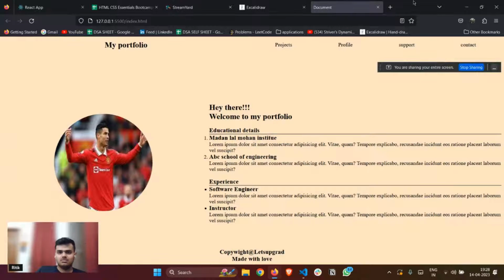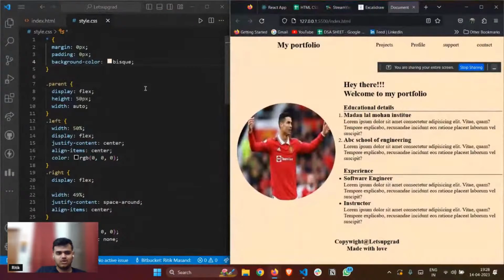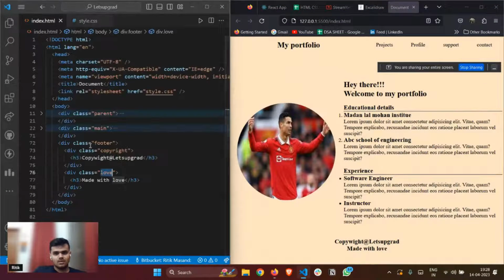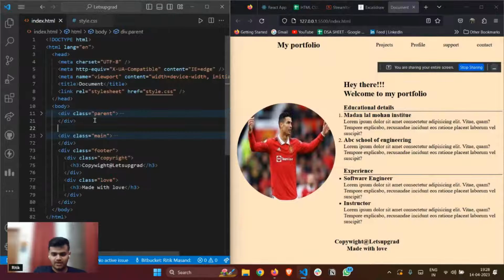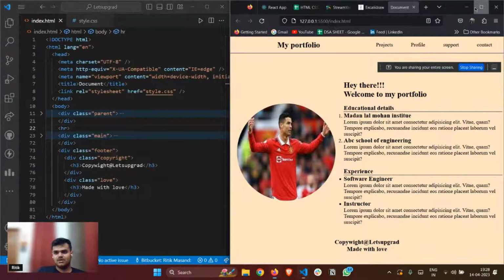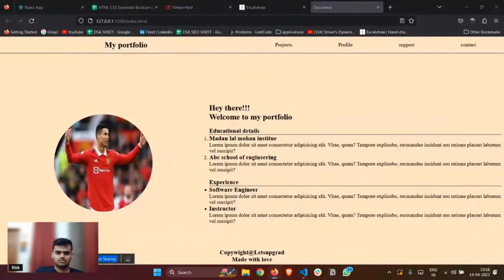Use HR after nav. Will that look good? Not sure. Let's see. So here is my nav and I'm using HR. Is it looking good? Okay, okay.